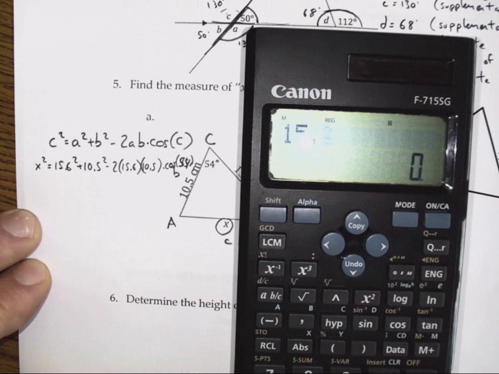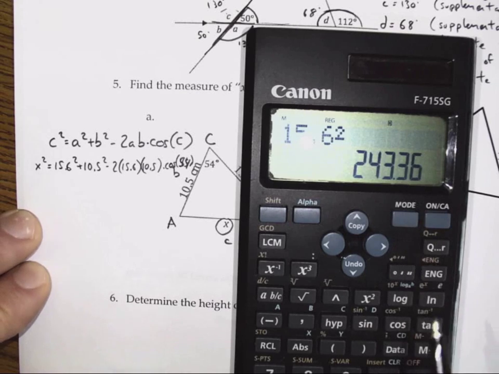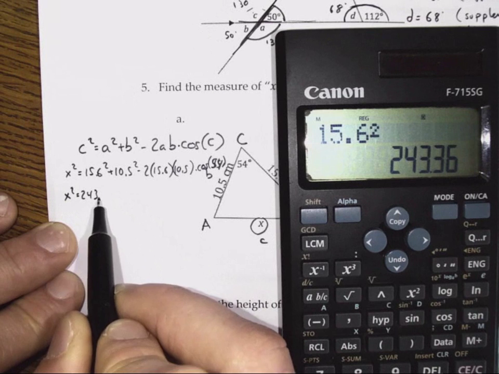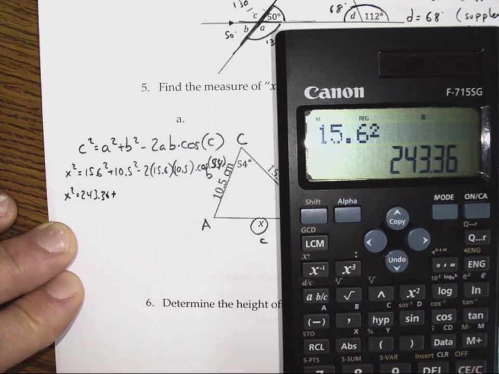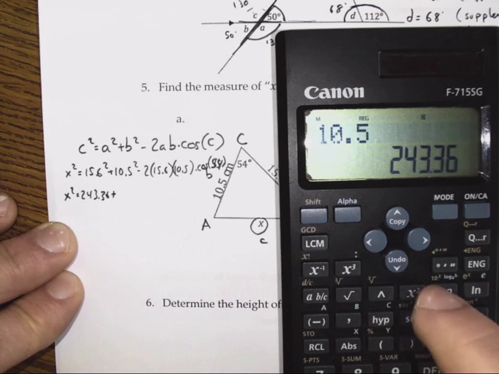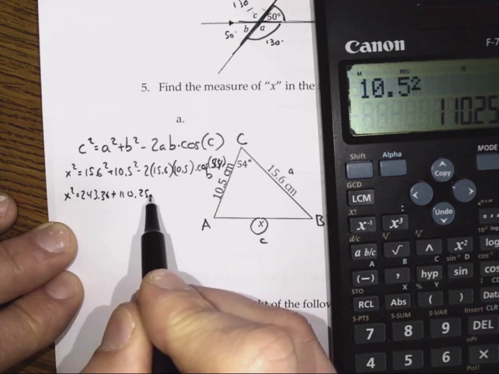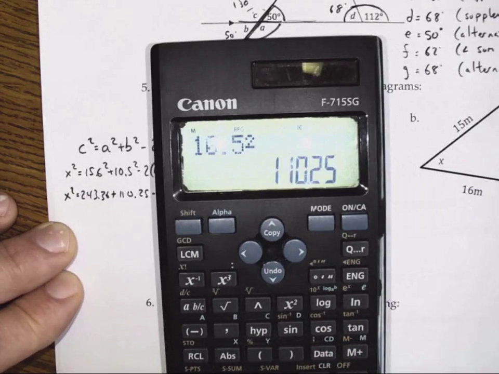15.6 squared is 243.36. So x squared is 243.36 plus 10.5 squared, 110.25. Take away, I'm going to put all those together at once.